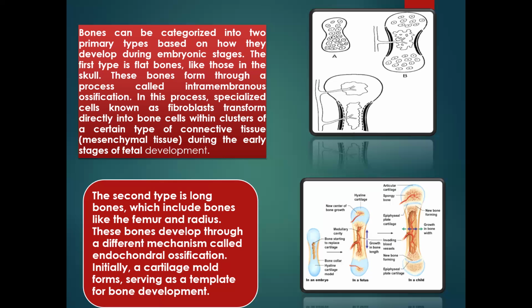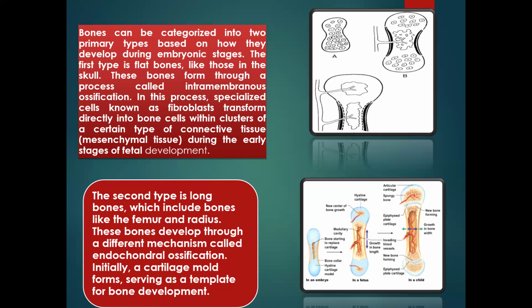The next we're going to consider is the second type of bone, known as the long bones. Now, these are the bones we found in the femur, the humerus, the ulna, all those bones that have epiphysis ends are known as long bones.